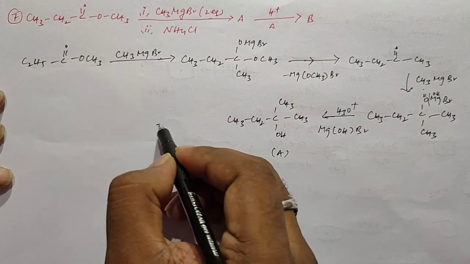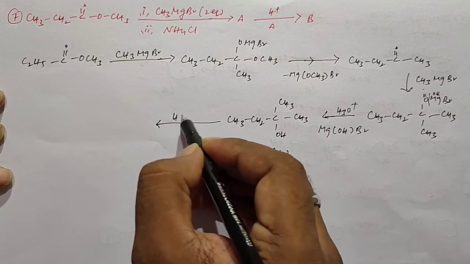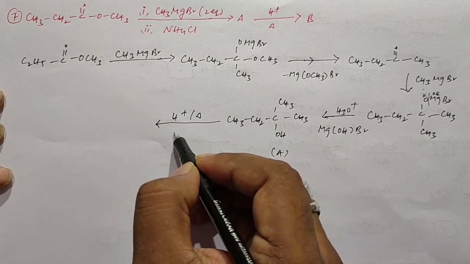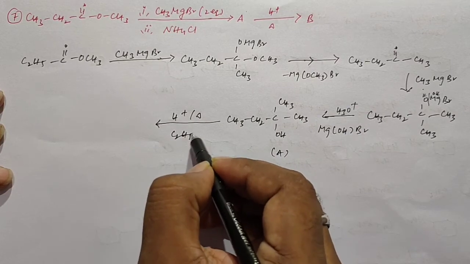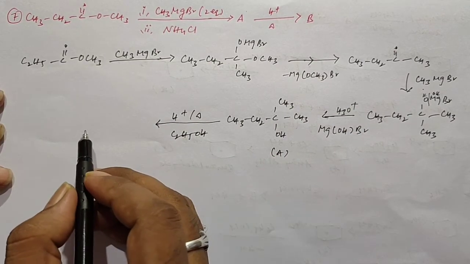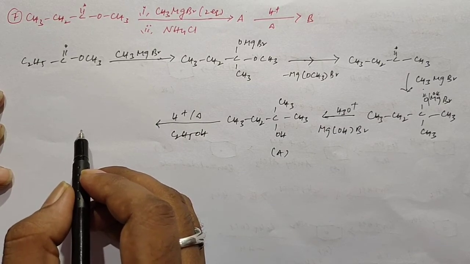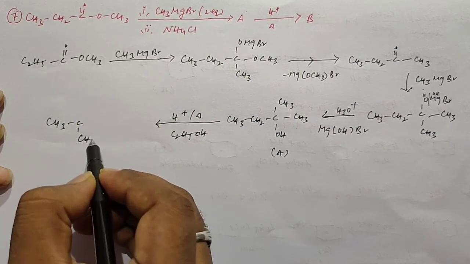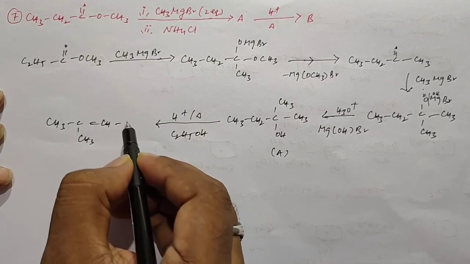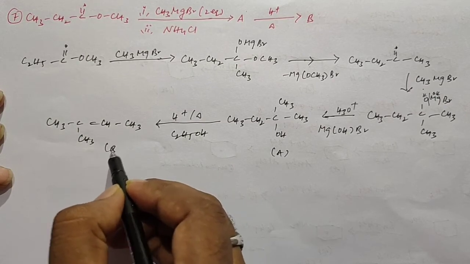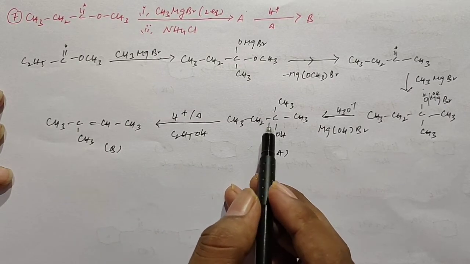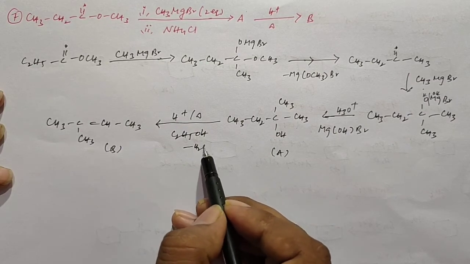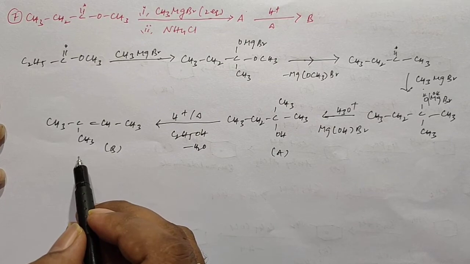After that, this compound undergoes acid hydrolysis in presence of ethyl alcohol. It can form the compound. At that time we lose a water molecule and get a product like this. This is the final product. So from this carbon we lost the OH group, and from this carbon we lost the hydrogen. So after losing a water molecule we get the final product like this. So this is the product P.